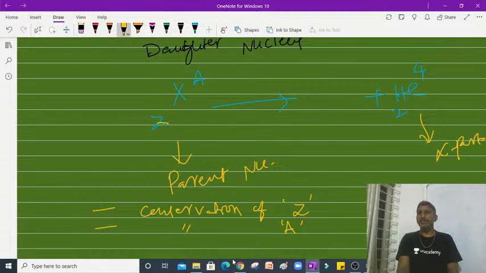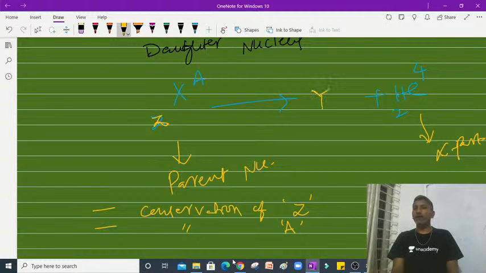For Z, the protons number, if I check the conservation, whatever number of protons the parent nucleus has before releasing the alpha particle, the same number it should have after releasing it.